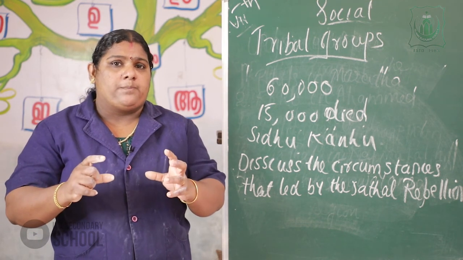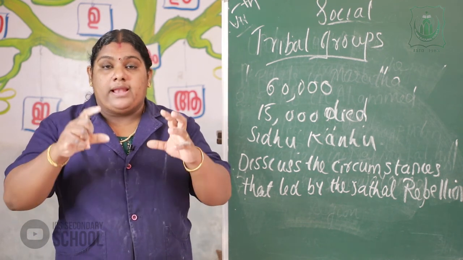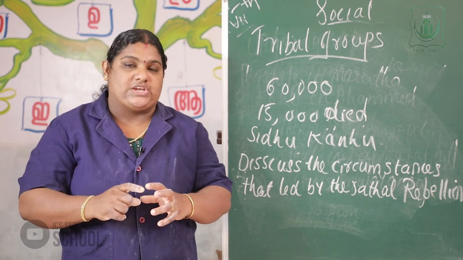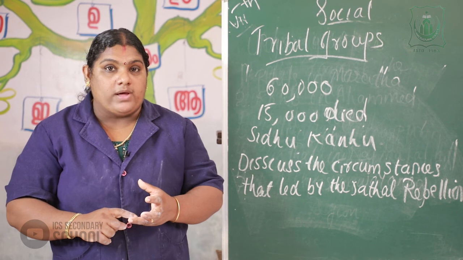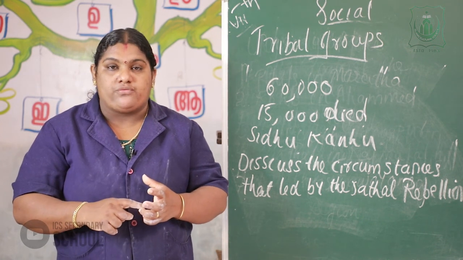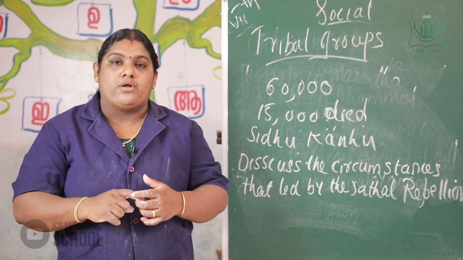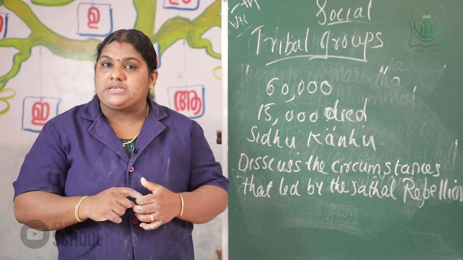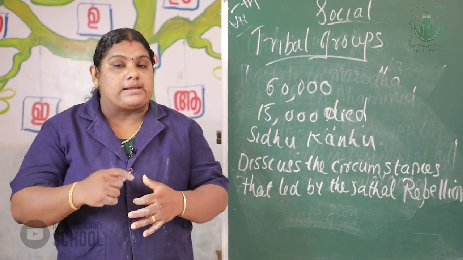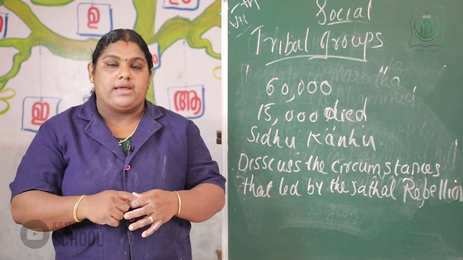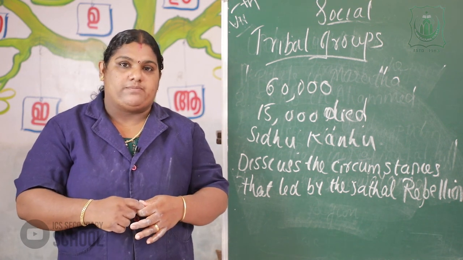In your textbook, page number 31, there is a list of kings and chieftains. The names are Raja Chet Singh of Awadh, Veerapandya Kattabomman of Tirunelveli, Maruthu Pandyan of Shivaganga, Pazhassi Raja of Malabar, Kittur Channamma of Karnataka, Veluthambi Dalava in Thiruvananthapuram.